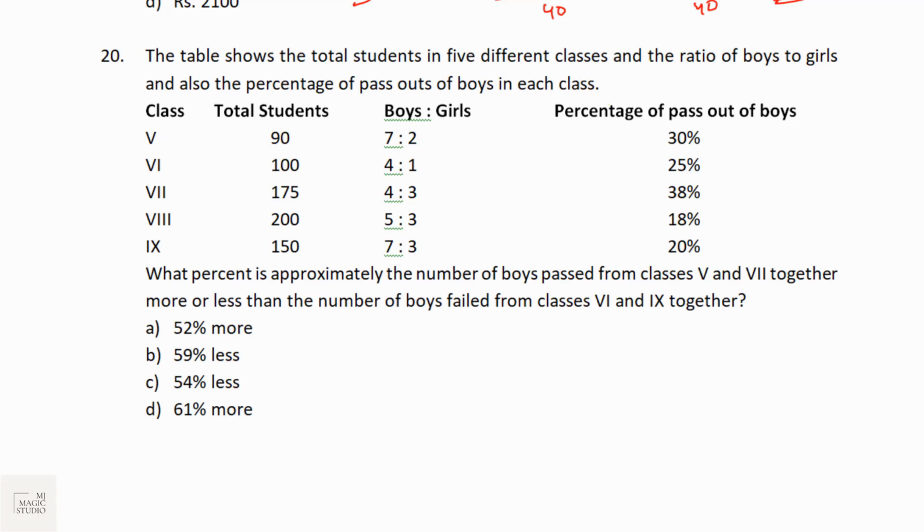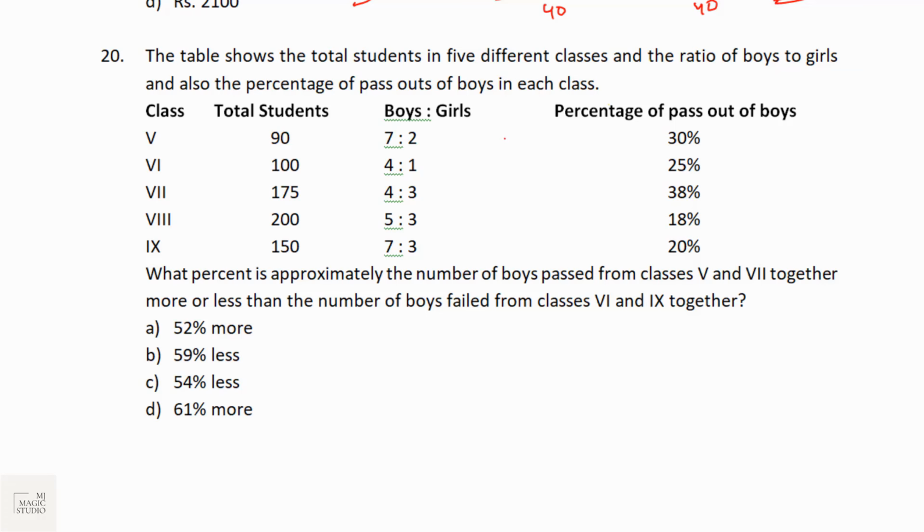The last one, question number 20, would always be from data interpretation. It may be a table or a pie chart or bar diagram or line diagram, something of this kind, from where you need to find whatever the question asks. We need to practice data interpretation, and this is from it. Give it a try. Let's give it a try.